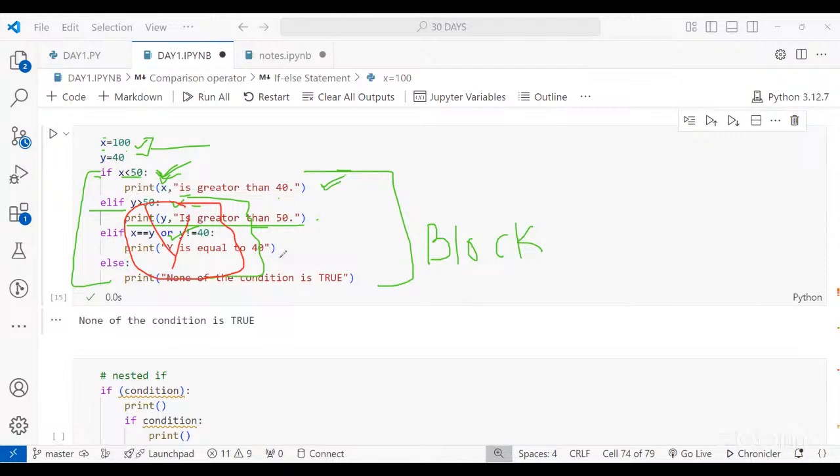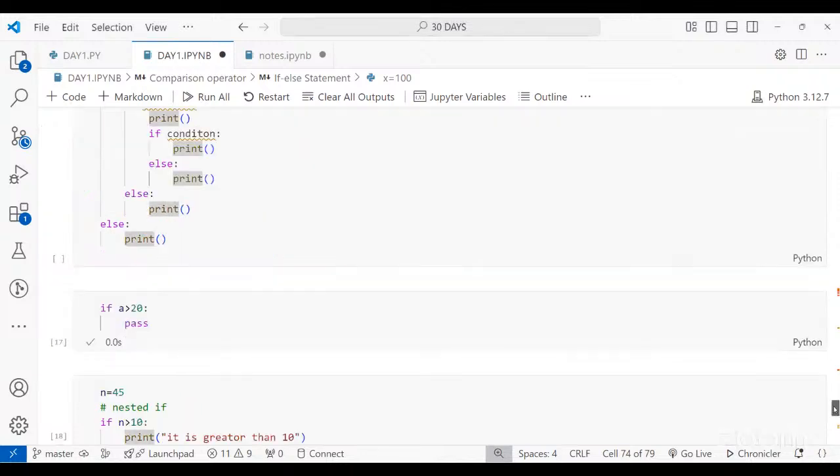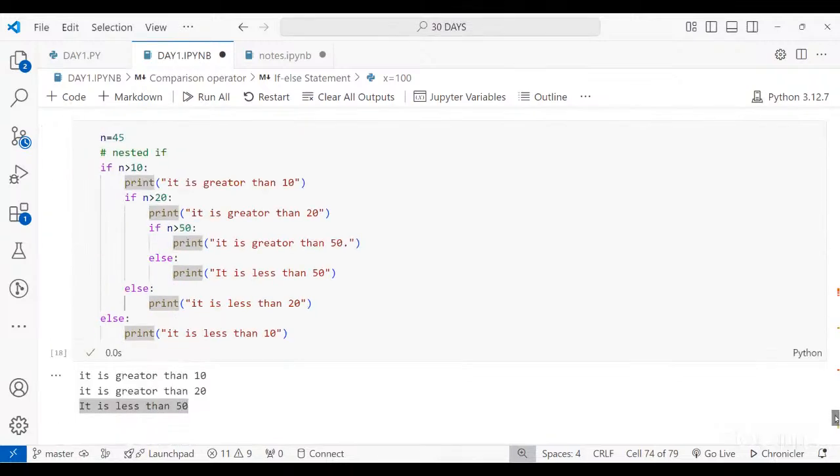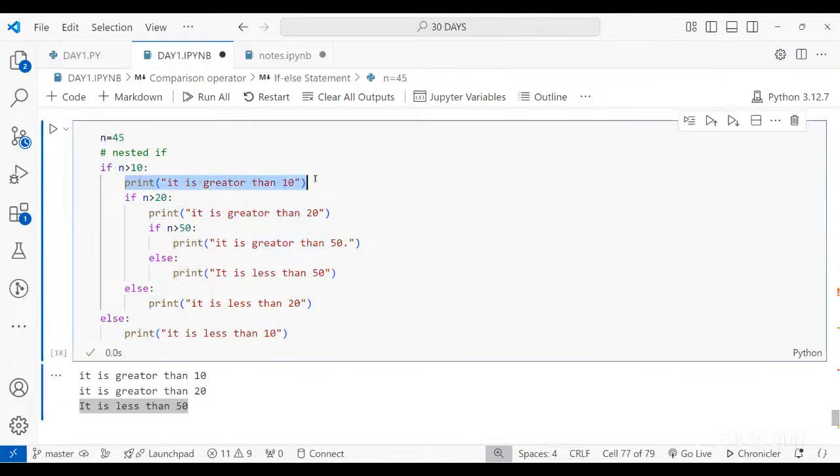It's only in the case of nested if that the condition goes on. Why does it go on? Because we are using indentations multiple times. First we have written if this is the condition, print this.